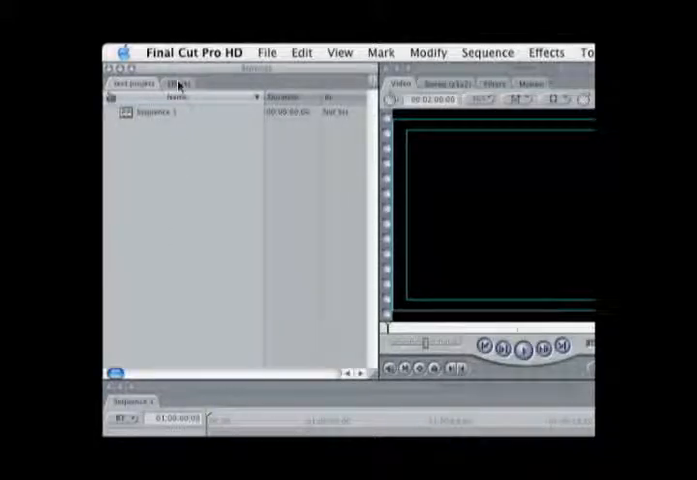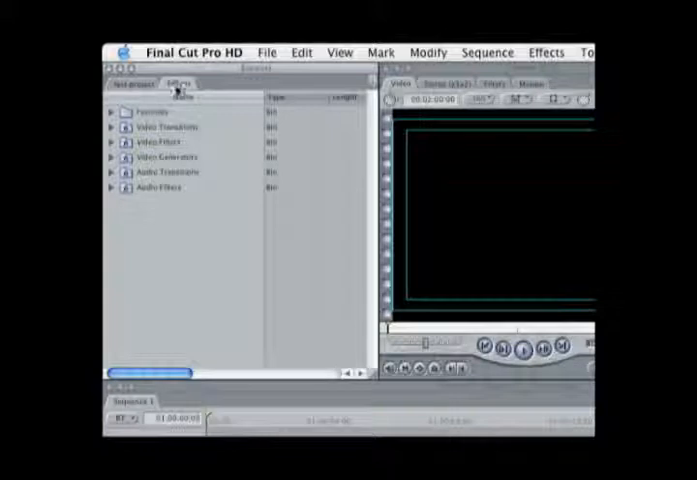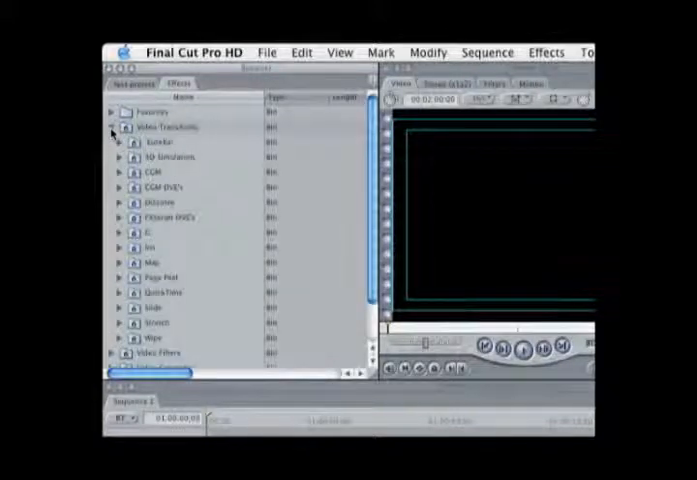This is a very exciting tab that will no doubt give you hours of editing pleasure. It's the fun area where you get to play with effects such as transitions and filters.